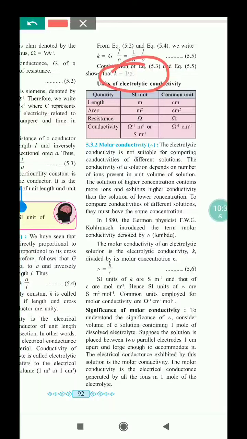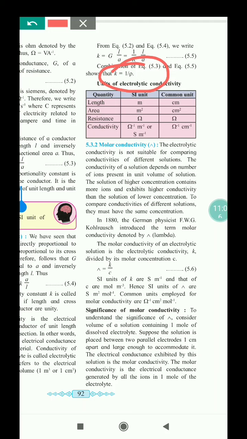So conductivity is equal to 1 upon resistivity. Here are some units: length, meter, common unit centimeter; area, SI unit meter square, common unit centimeter square; resistance, ohm, and the common unit is again ohm; conductivity, Siemens per meter, or the common unit ohm inverse centimeter inverse.